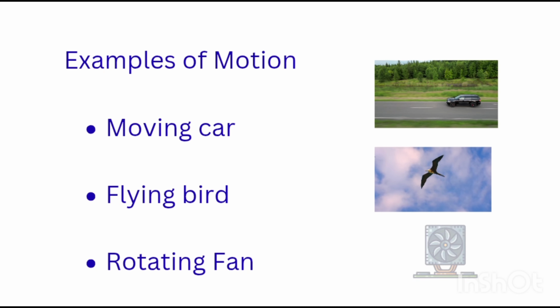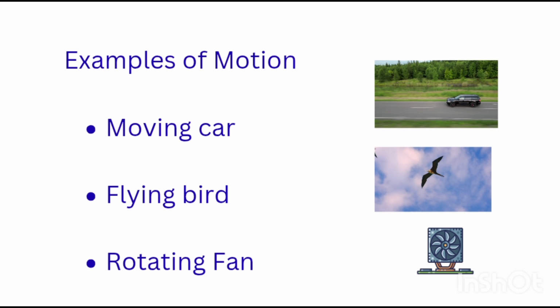Examples of motion. Now let's see some examples of motion. A moving car is in motion because its position changes continuously. A flying bird is also in motion as it keeps changing its position in the air. A rotating fan is another example of motion. So motion can be straight, circular or rotational.